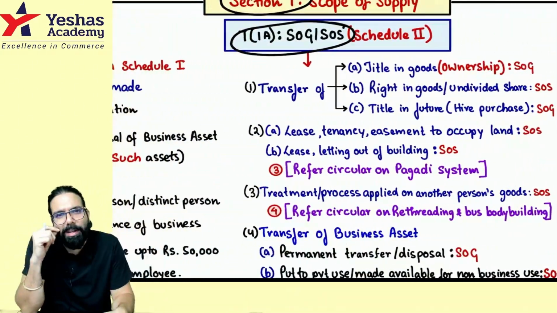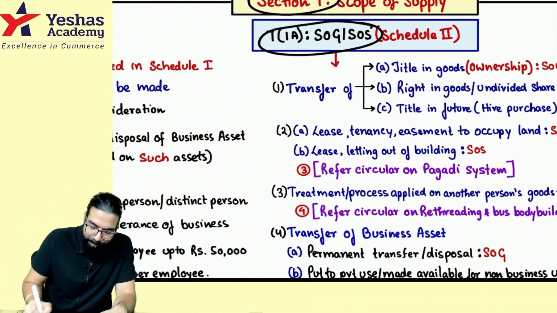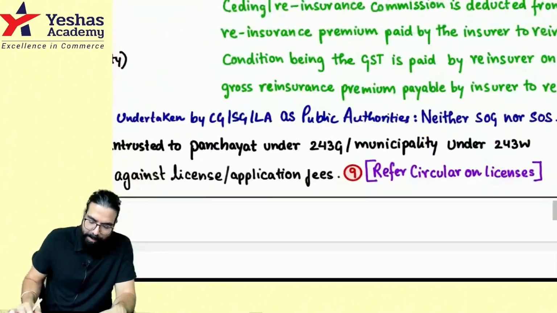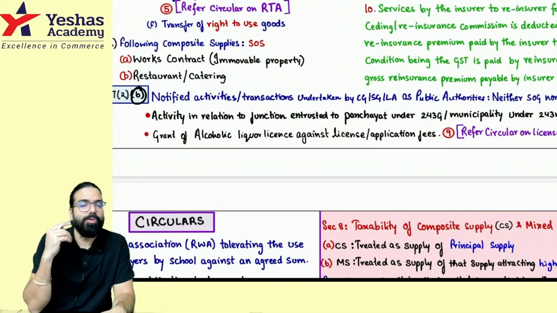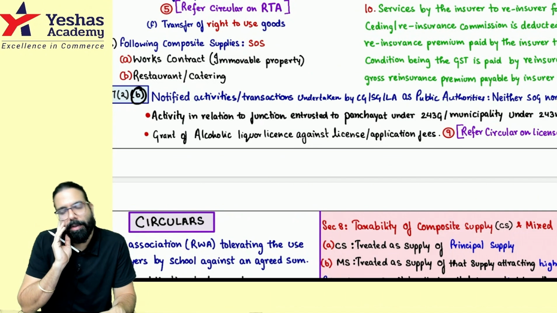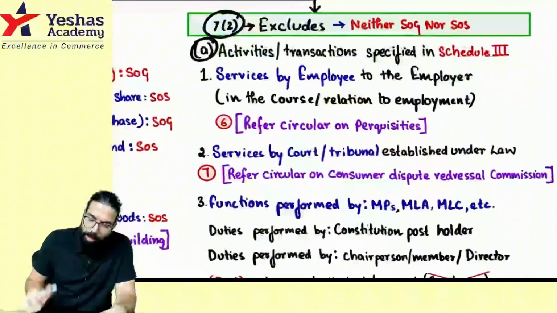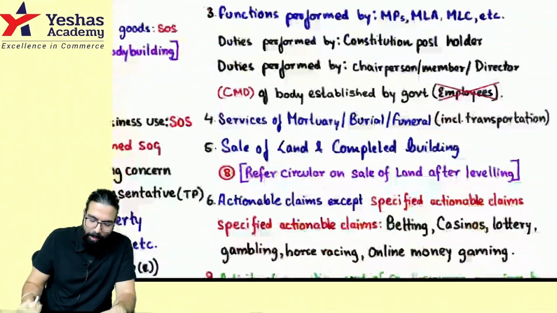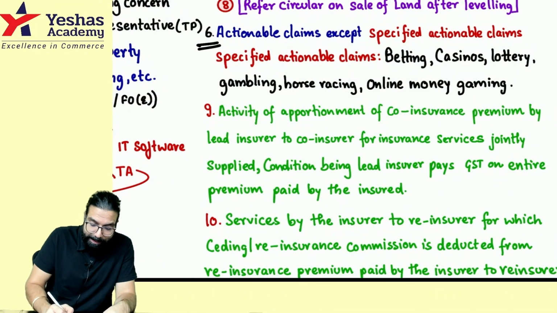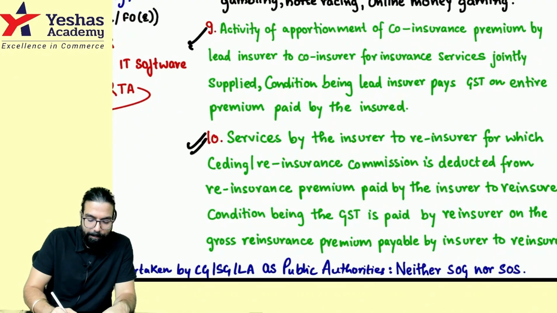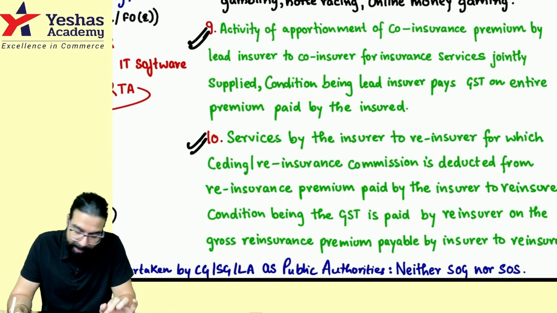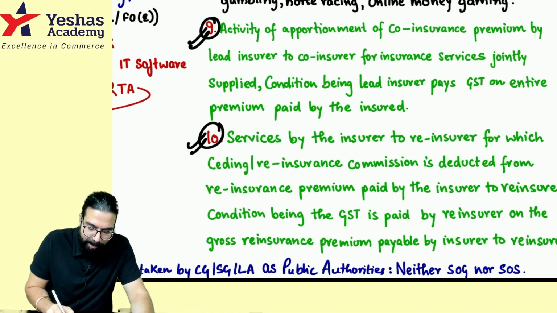Section number 7.2 used to go ahead and say 7.2a is there, and section number 7.2b is there. Wherein section number 7.2a and b used to say whatever activities have been told over here are neither supply of goods nor supply of service. Okay, sir. Now, section number 7.2a when you used to go ahead and read, we had only till 6th paragraph. 7th and 8th was not applicable for exam. 9th and 10th is actually an amendment which has come. Means these are the 2 new paragraphs which have been inserted, and this is what we are going to talk today. Okay, sir. What is the 9th point and what is the 10th point telling?